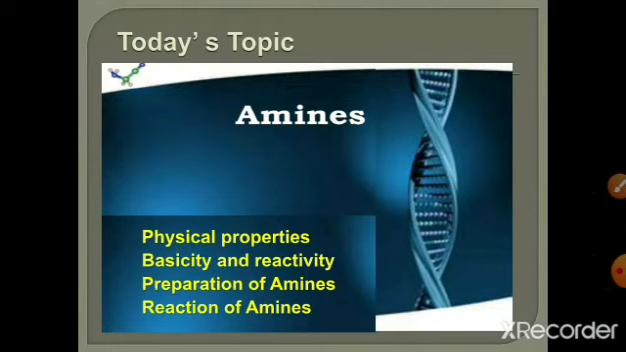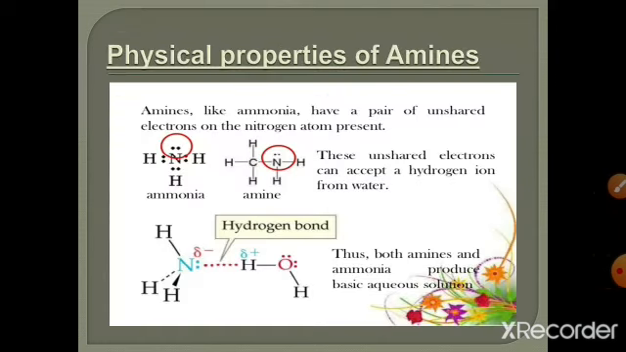Moving towards today's topic, physical properties of amines. Amines, like ammonia, have a pair of unshared electrons on the nitrogen atom. Just like ammonia, it has a lone pair of electrons, and this lone pair can accept a hydrogen ion from water. Thus both amines and ammonia produce basic aqueous solutions.